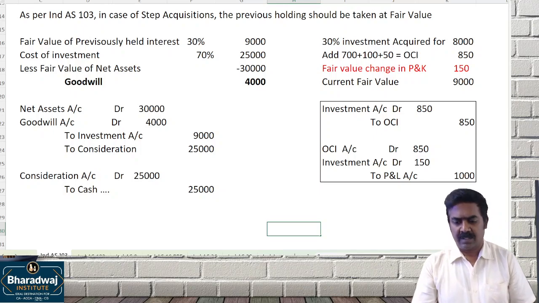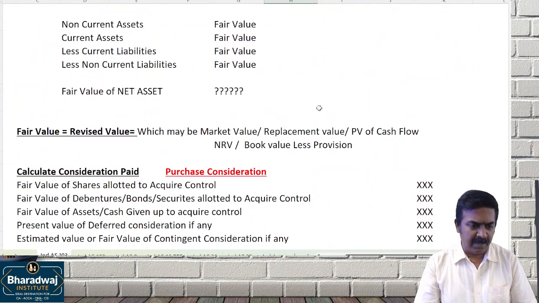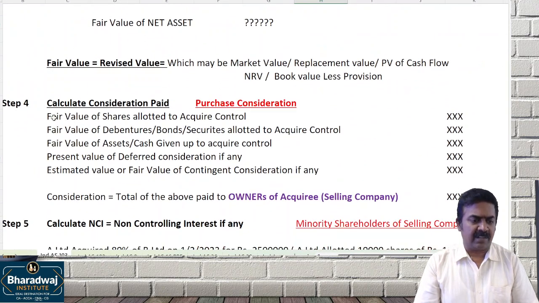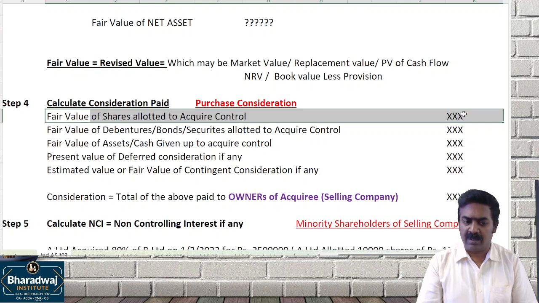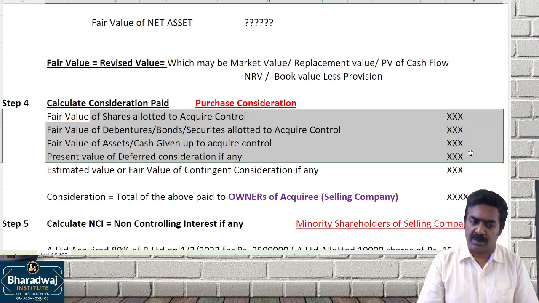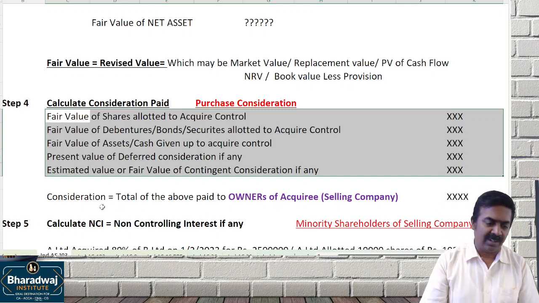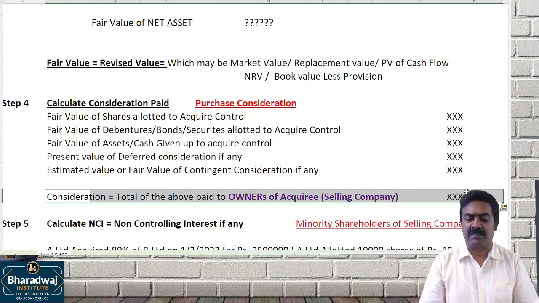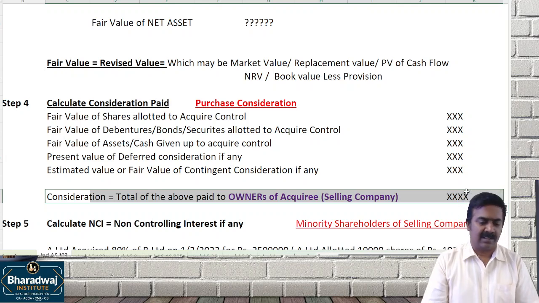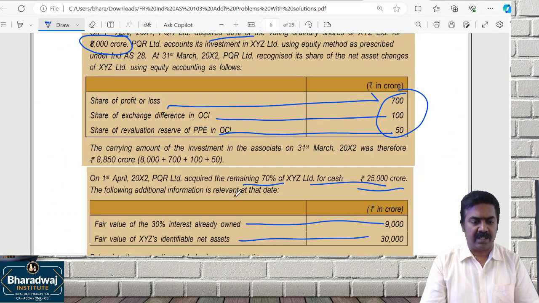Listen, before I go to the next question, let me go back to the meaning of consideration. Fair value of shares allotted to acquire control, debentures given to gain control, assets given up to acquire control, present value of deferred consideration, and contingent consideration to acquire control. Simple. Whatever is paid to the owners of the selling company, we call it consideration. Now read the next question.